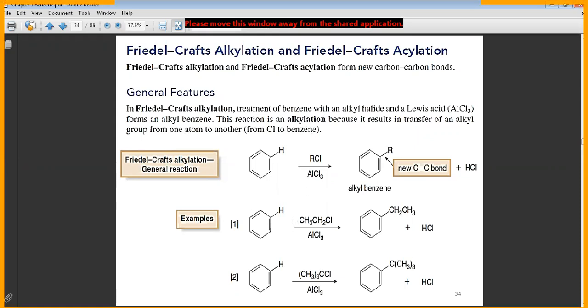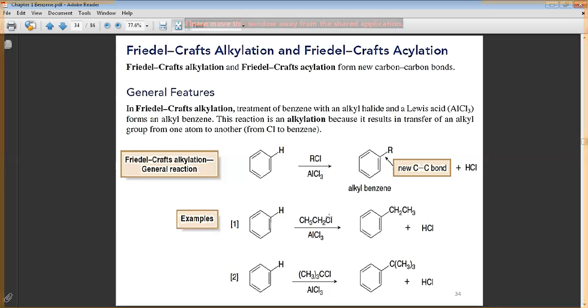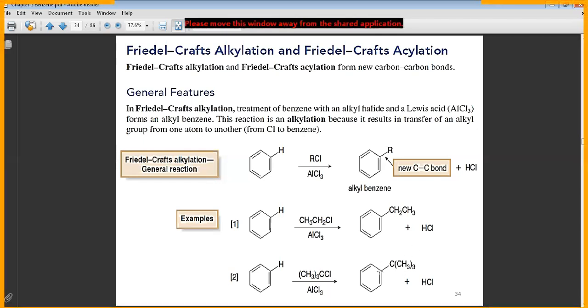For example, we have a benzene ring reacting with CH3CH2Cl and AlCl3. The product is alkylation, that means the R group will be CH2CH3. Now, if your R group is C(CH3)3, what is this R group? Tertiary butyl. And we get HCl; if you use Br, HBr, no problem.